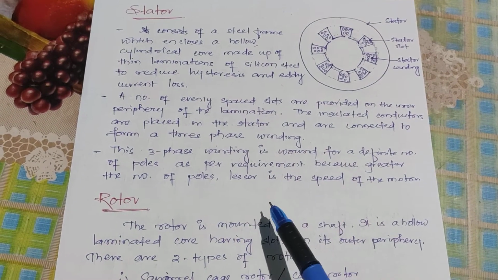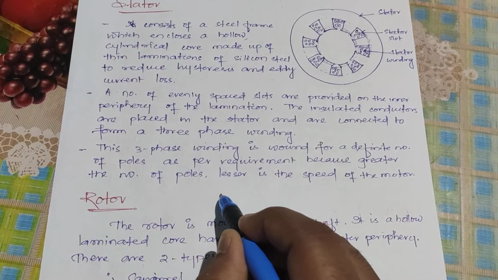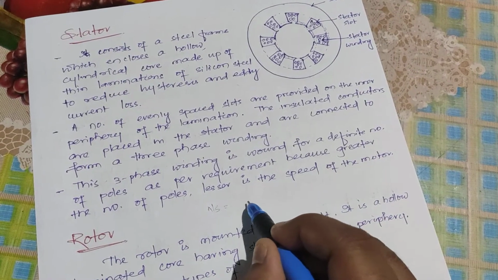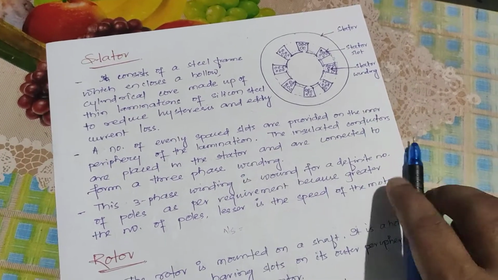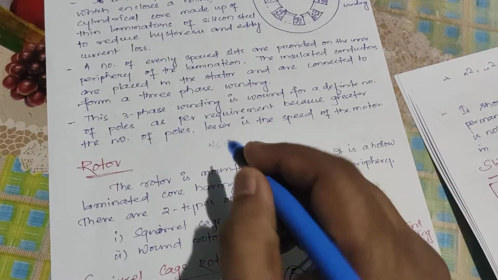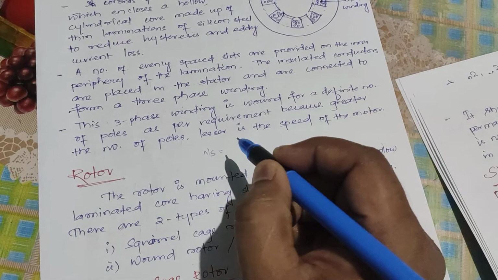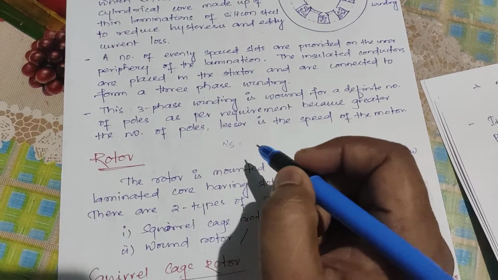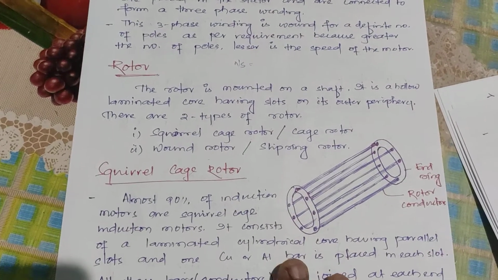because there is a formula, Ns equals 120 f by P. Ns is equal to 120 f by P. So Ns is inversely proportional to P.